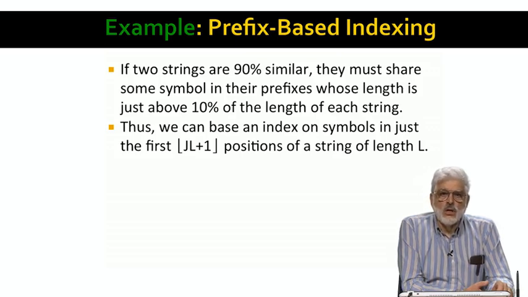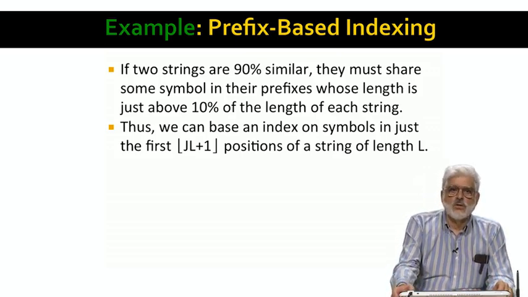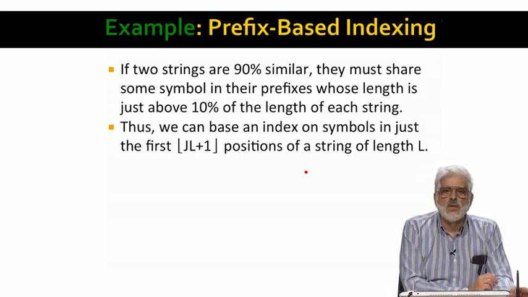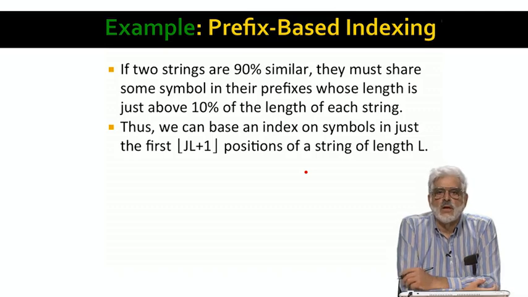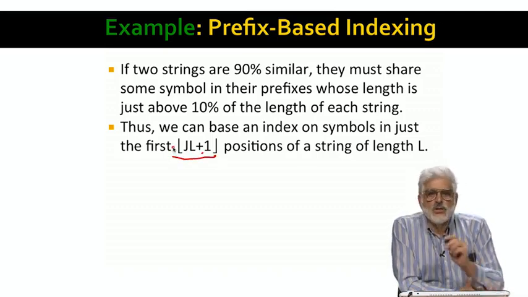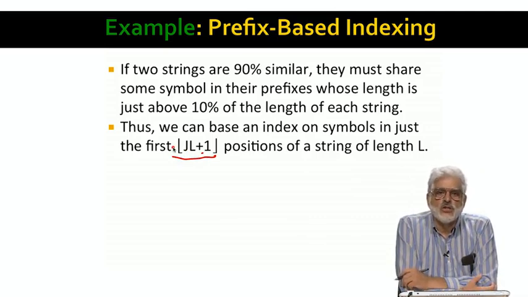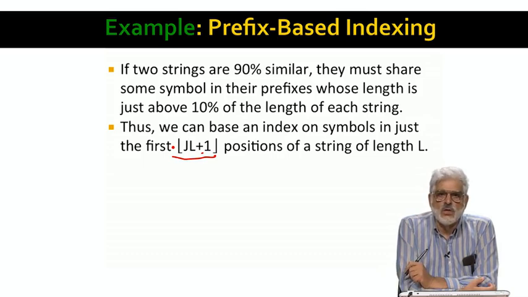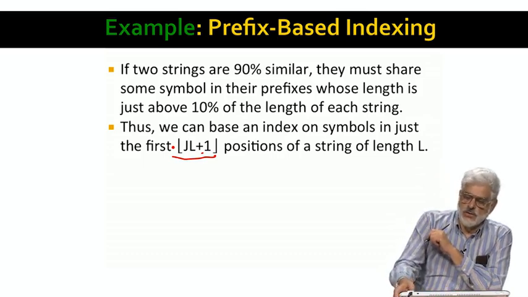In general, if j is an upper bound on the Jaccard distance we will allow, then the prefix of a string of length L is the first floor of JL plus 1 positions of the string. We're going to build an index in which this string can be found using any of the symbols that appear in its prefix.